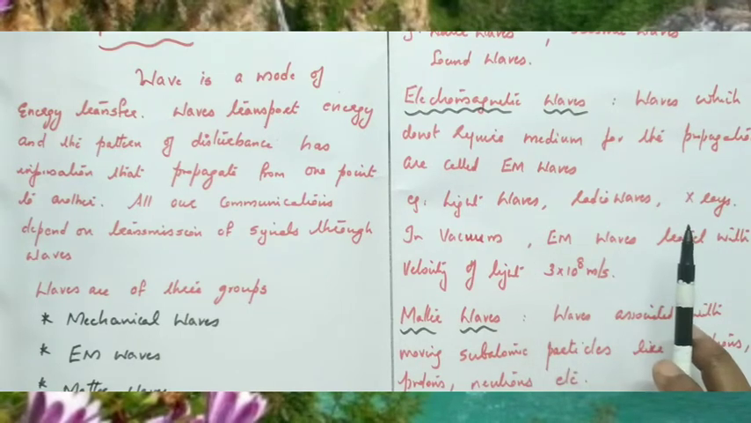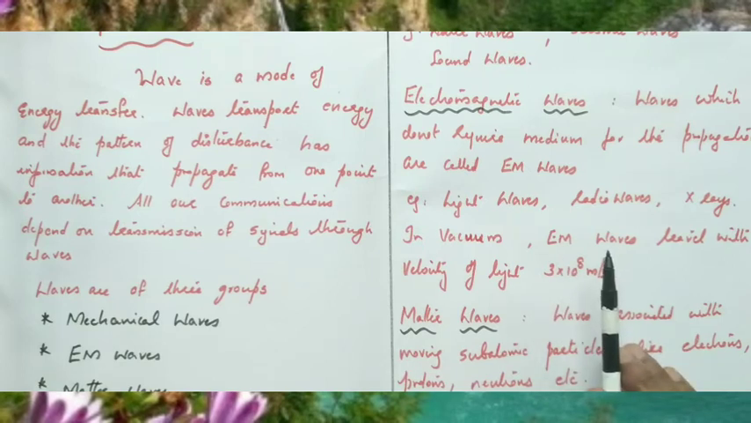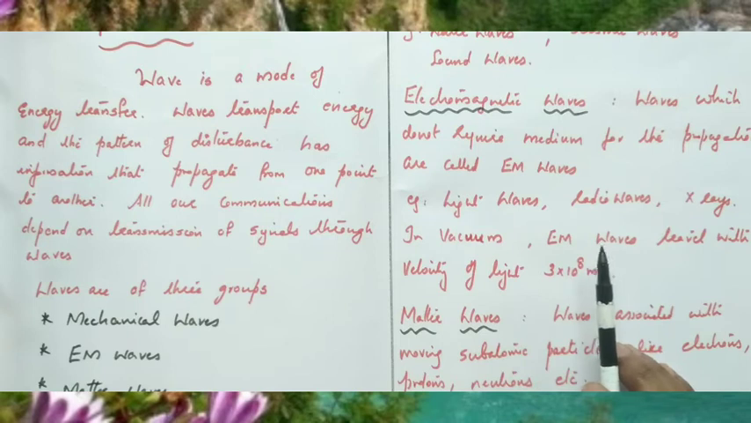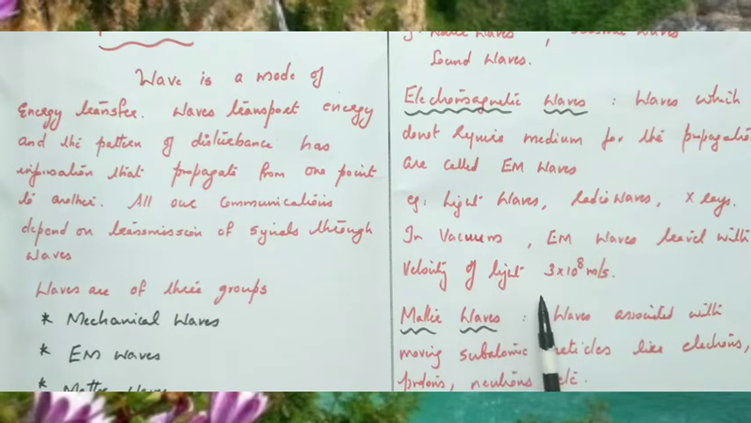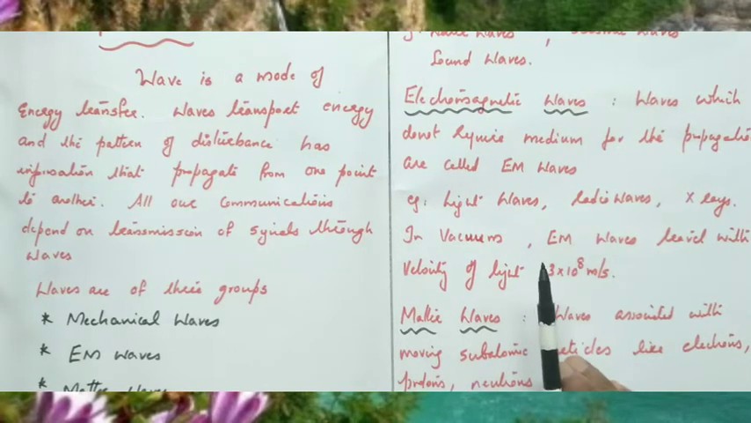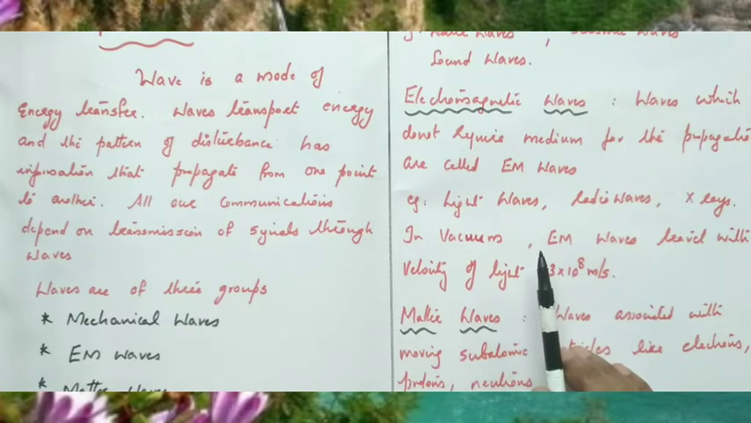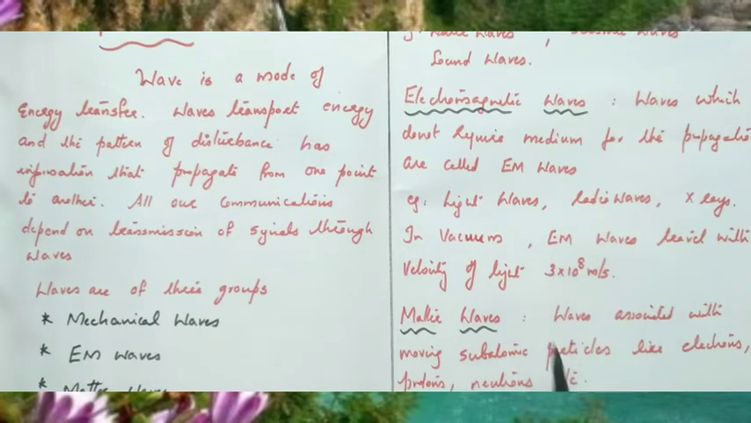So these waves are mainly used for communication. Such waves do not require material medium for the propagation. They can travel even through vacuum. And in vacuum, electromagnetic waves travel with the velocity of light, that is 3 × 10^8 meter per second. So the waves which do not require medium for the propagation are called electromagnetic waves.